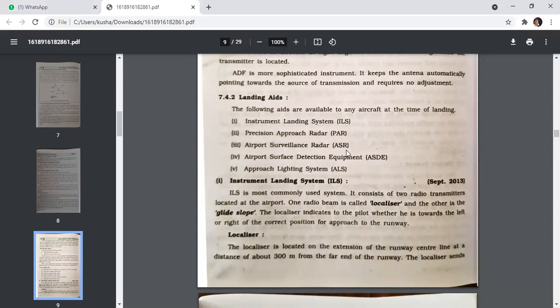First is an instrument landing system, ILS. ILS is the most commonly used system. It consists of two radio transmitters located at the airport. One radio beam is called the localizer and the other is called the glide slope.